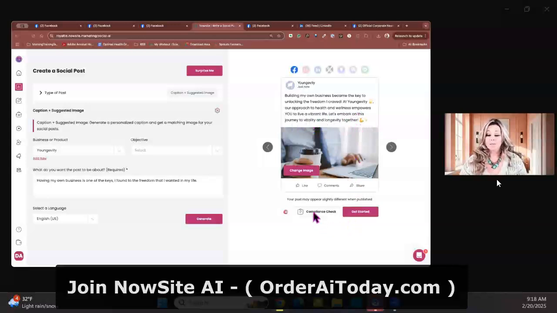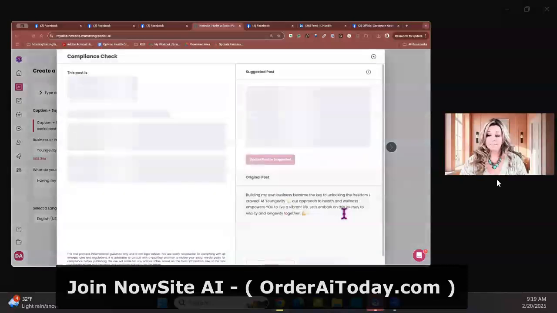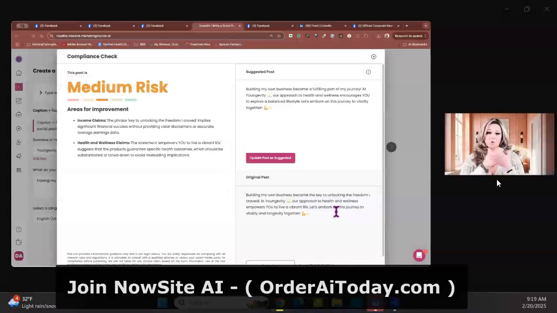Okay, we're going to hit the compliance check right here because with the compliance check, we have the key messaging, right? The compliance check helps us get correct disclaimers, FTC and compliance safe, right? So we're going to go ahead and hit that. When we do, it's going to look over the original post that the AI created, and then it's going to run it against a set of rules that it knows that it needs to follow. And so as that happens, it's going back and looking through the rules and then comparing the post that it made to those rules.